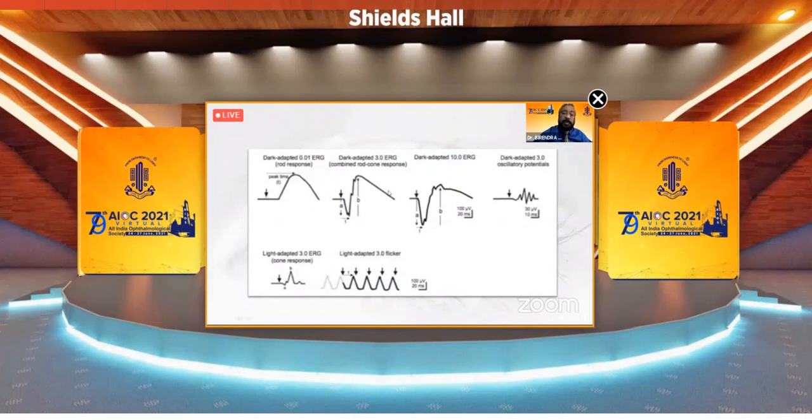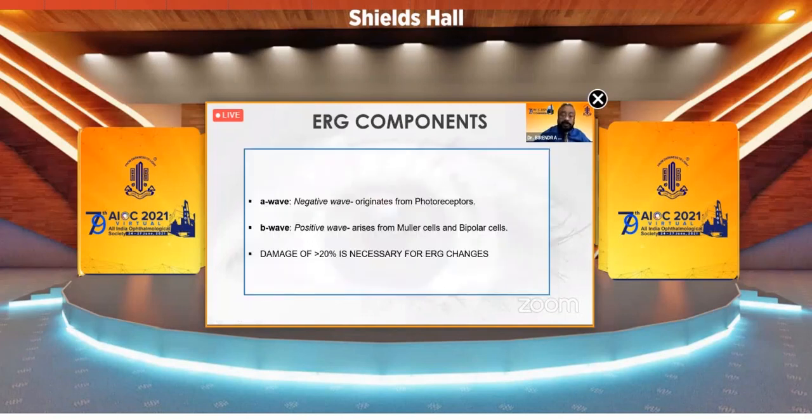The first one is very little light, then a little more light, a little more light, and a little more light, and then light adapt the patient, and you have a flash of light, and these are flickering lights. A wave is a negative wave, originating from the photoreceptors, B wave from the Müller cells and bipolar cells. You have to have a damage of at least 20% for ERG changes.